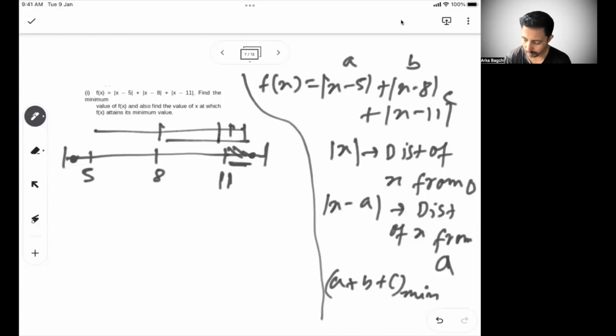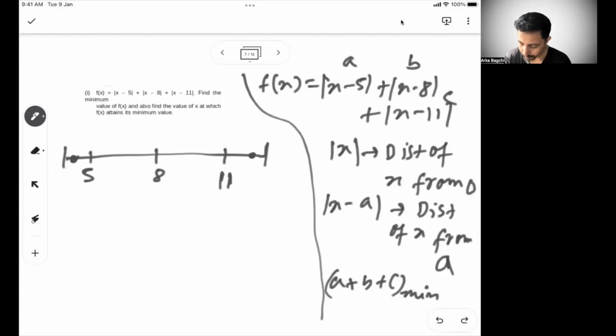Similarly, this part gets added twice, once for 8 and once for 5. Again, not the ideal way of calculating the distance, because you are adding the same section multiple times for multiple values. So x has to lie somewhere between 5 and 11 to get it minimized.